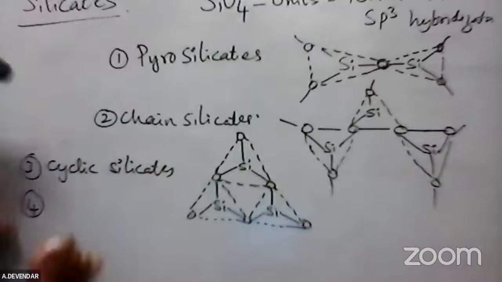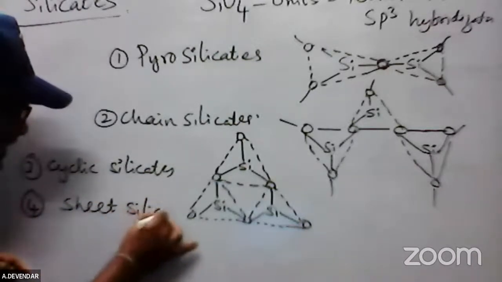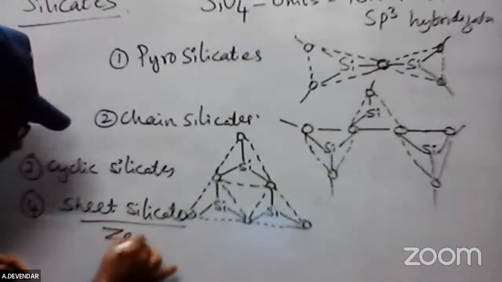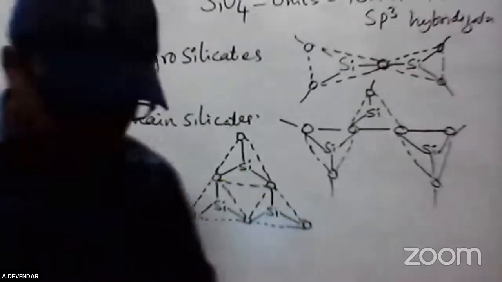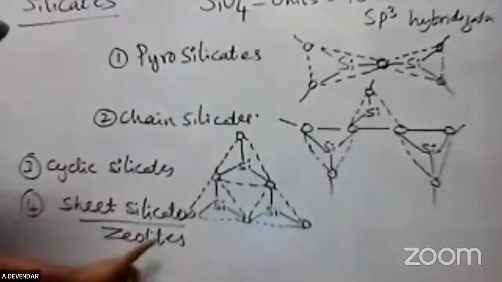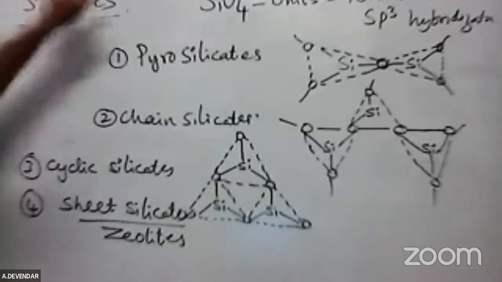example of silicate is sheet silicates. Sheet-like structure. The example of a sheet-like structure is zeolites. It is a big molecule, a giant molecule. 3 oxygen atoms for each silicon are bridged. Bridging takes place, and a big molecule, a giant molecule, is present. The example is a gelate. These are about the silicates.